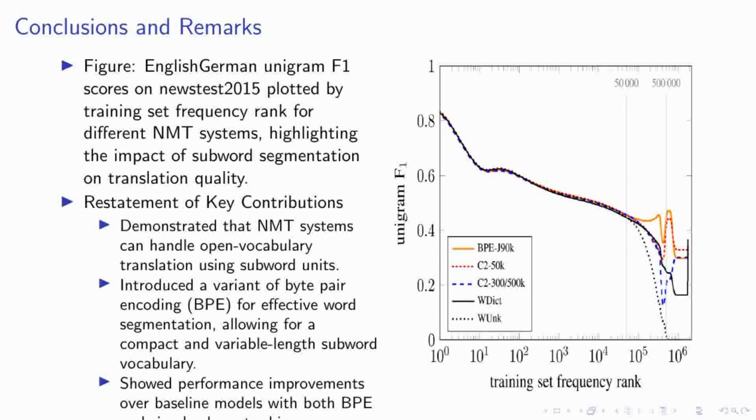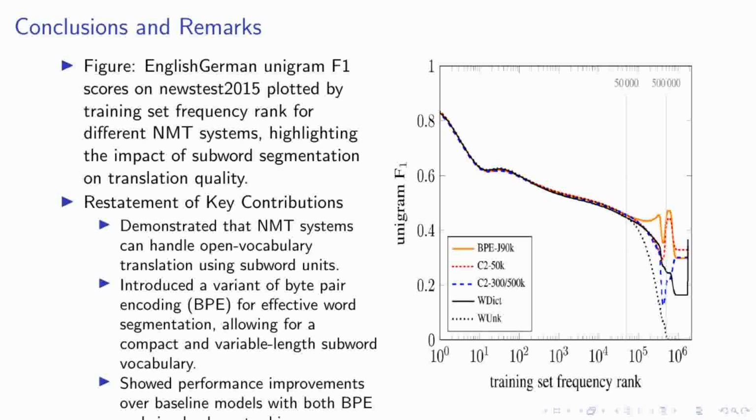Turning our attention to the empirical results, let's examine a visual representation of our findings. Displayed here is a figure showing the English to German unigram F1 scores from the News Test 2015, plotted by training set frequency rank for different neural machine translation systems. This graph strikingly illustrates the significant impact that subword segmentation has on translation quality, particularly for rare and unseen words.